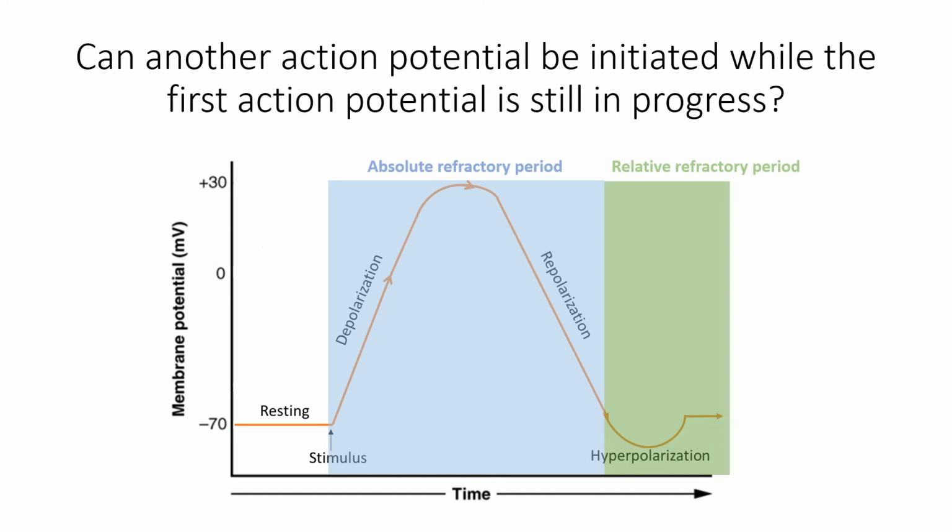This is because potassium is still rushing out of the cell due to the first action potential, and any sodium that enters the cell will not depolarize the cell, but will only keep the cell from hyperpolarizing, unless the stimulus is stronger to move from hyperpolarized state towards -70 millivolts and then towards threshold.